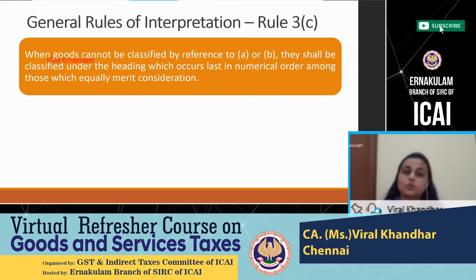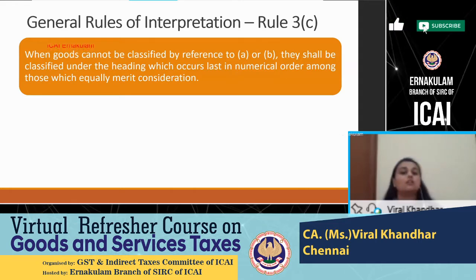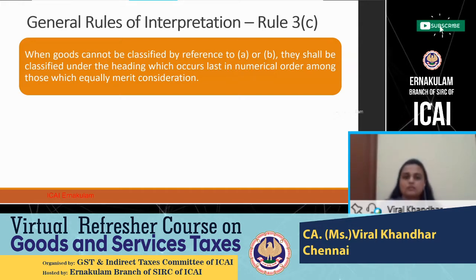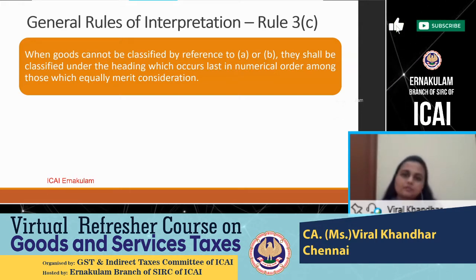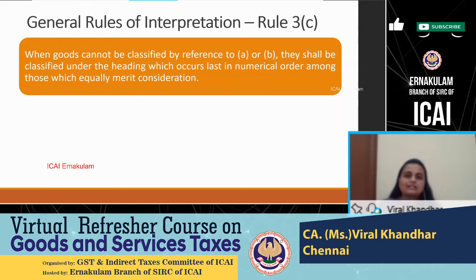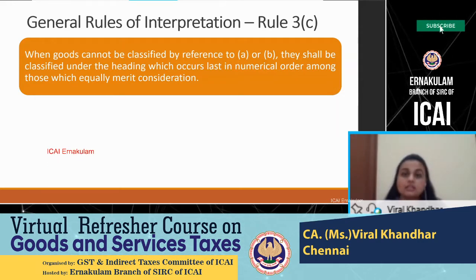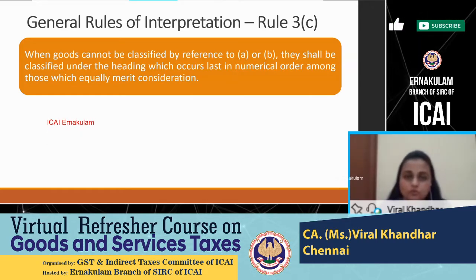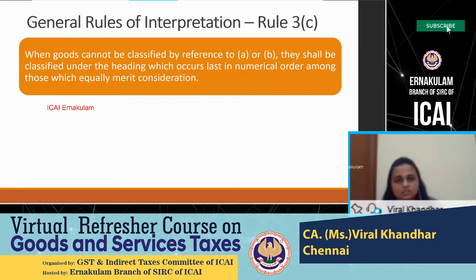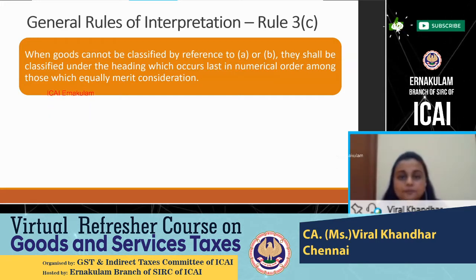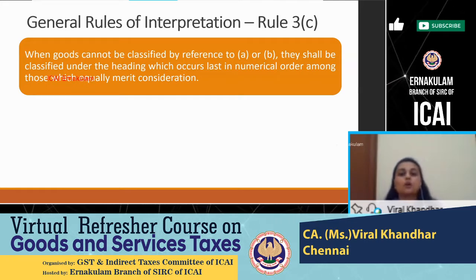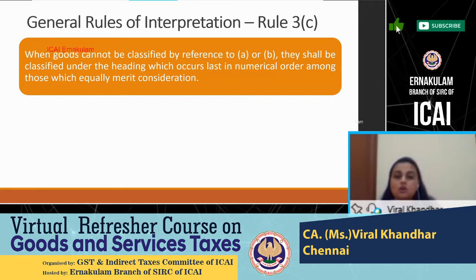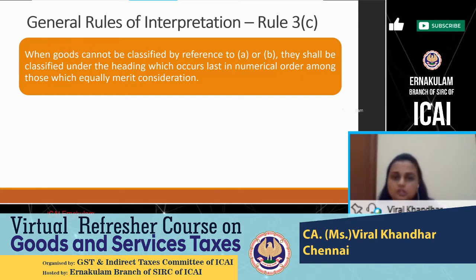Now recall what I had told you about 21 sections, 98 chapters, 1200 headings, 5000 subheadings. Now this arrangement in the HSN coding system is based on some science. We had seen section 1 dealing with live animals and sections 17, 18 dealing with vehicles, aircraft and other associated transports. So this arrangement of the sections in my harmonized system of nomenclature is done based upon the products which are more naturally occurring, or rather it is in the increasing order of manufacturing which is required on those commodities.